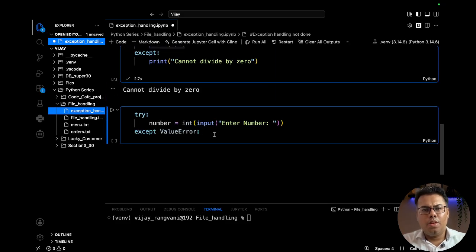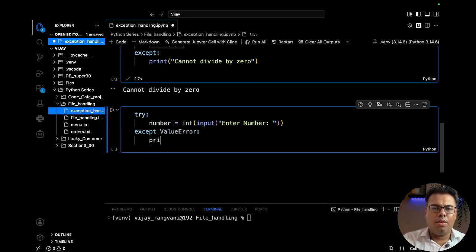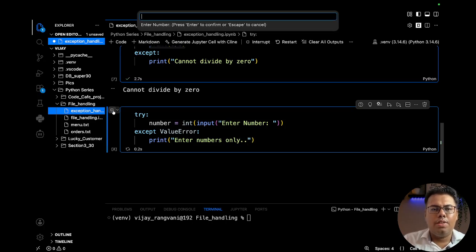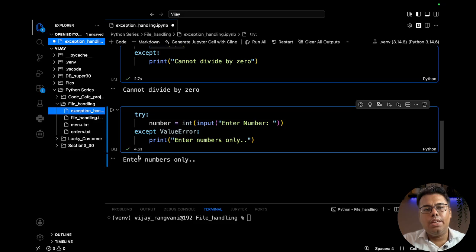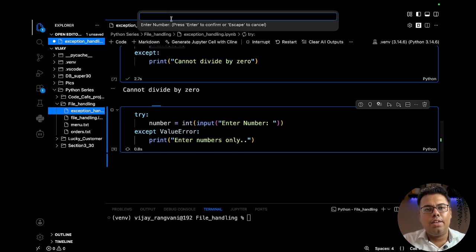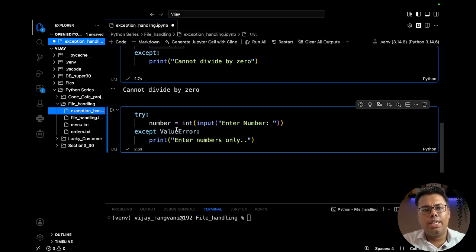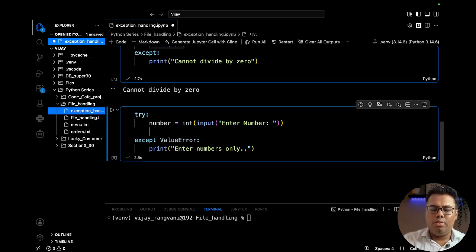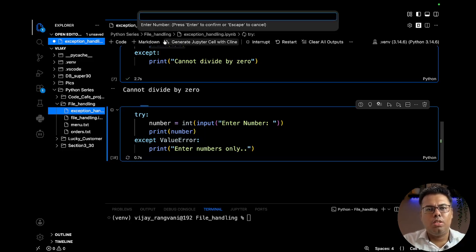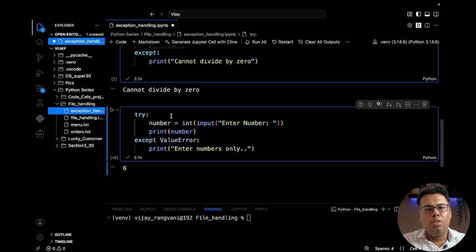Okay, and we will give a message, enter numbers only. So this will be the value error whenever somebody enters, let's say I enter 6 here, so it will give an error that enter numbers only. If I enter 6 in the numeric format, it will accept that. Okay, we need to print also, that is the requirement, so we get an output here. So let's say 6. Okay, so you are able to see now we are able to print it, and specifically